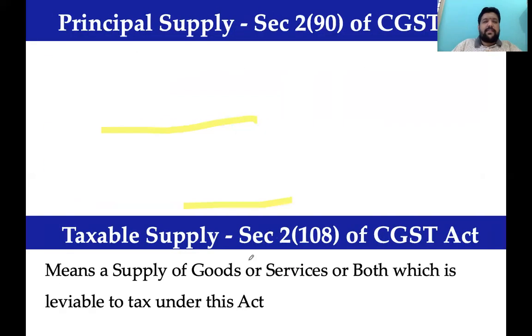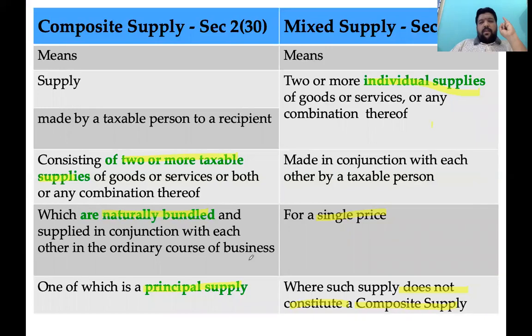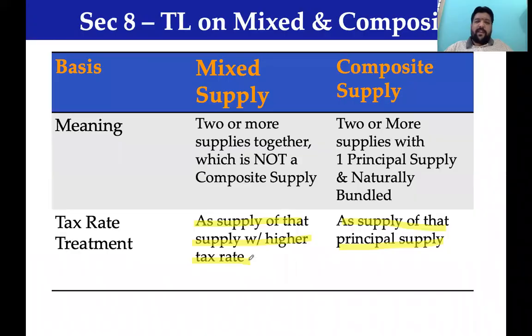Let's go back to the basics. Supply made by a taxable person to a recipient, consisting of two or more taxable supplies, bag and laptop, which are naturally bundled. Yes. Again, of which one is a principal supply. Check that, which is going to be the laptop. So tax would be decided based on that. So that is how a decision has to be made, whether it is a composite supply or mixed supply. Let me repeat it.